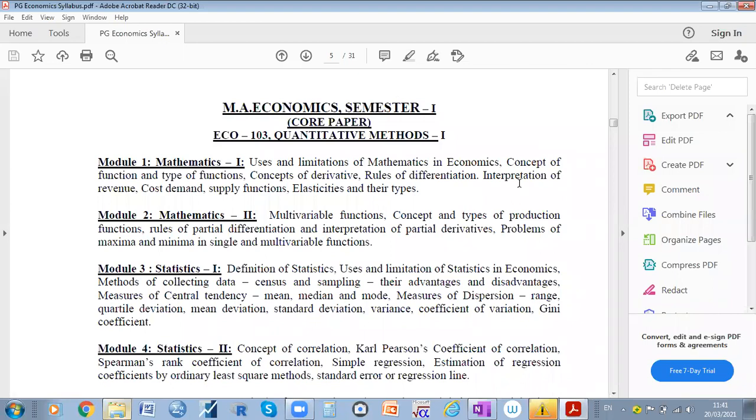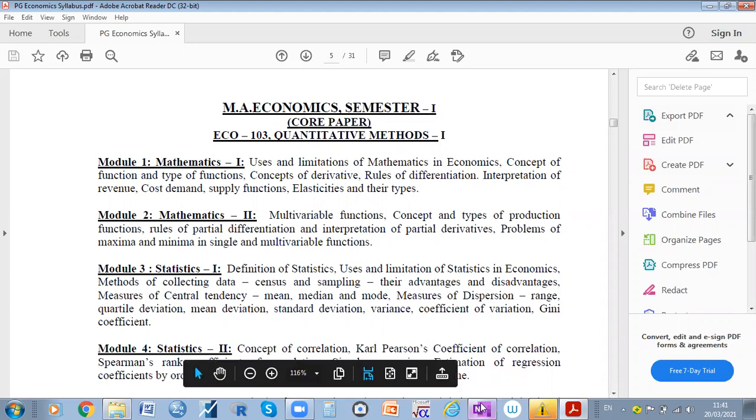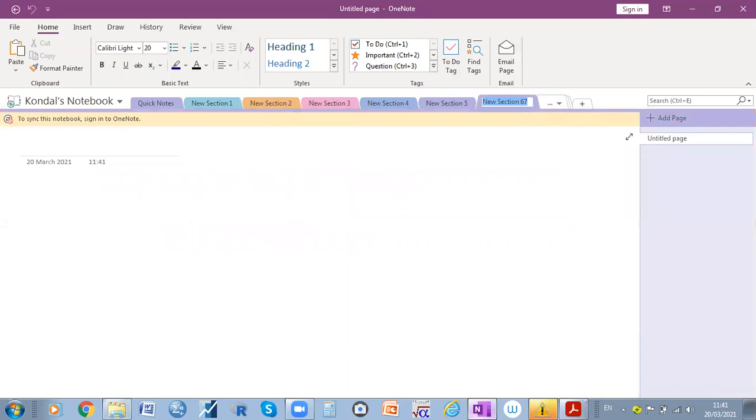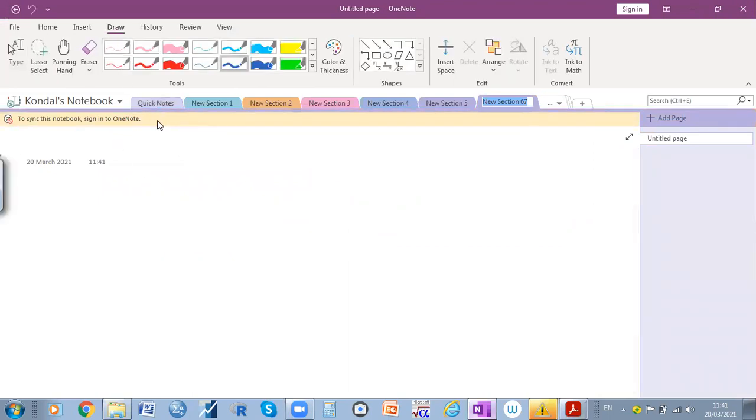So today we'll go through the concept of function and types of functions, which is very important in our syllabus. Can anybody tell me what is meant by function? Those who have a background in mathematics? Let's see. So what is meant by function? First one is the function.